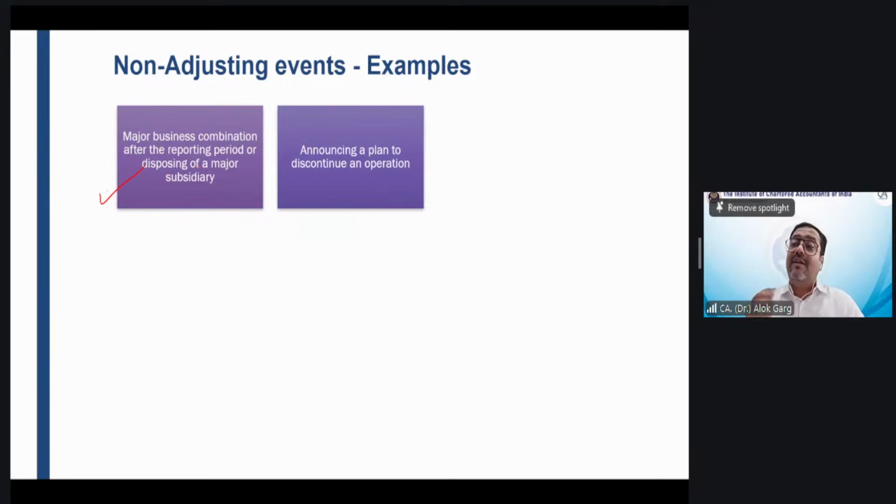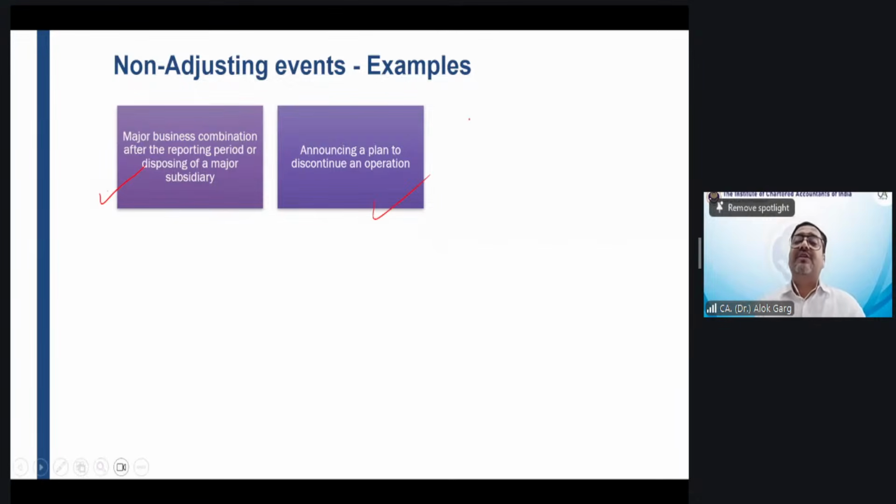So will you do the merger and acquisition accounting on 31st March? No, it was not there at that point of time. The merger acquisition accounting happens on the acquisition date. The disposal accounting happens on the disposal date. And these dates are afterwards, after 31st March. So friends, these are non-adjusting events. But since it is a major acquisition, major disposal, it has to be disclosed in the notes to accounts. It is a non-adjusting event, only disclosure is required.